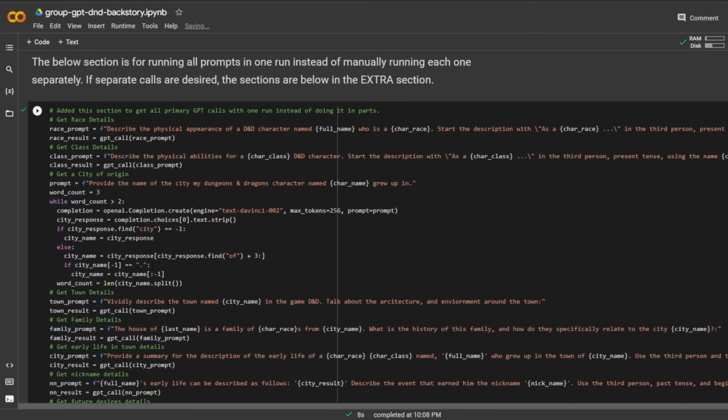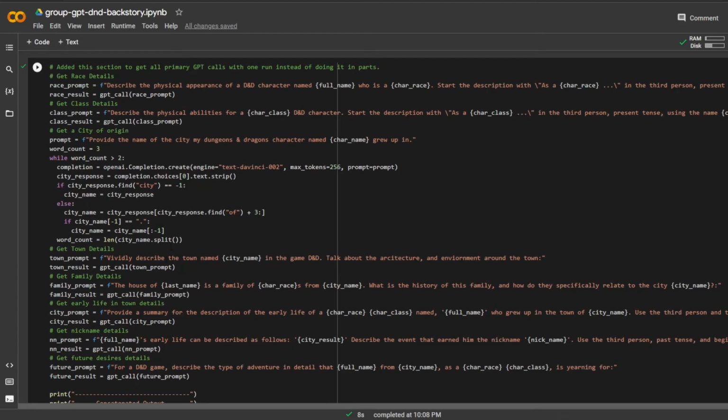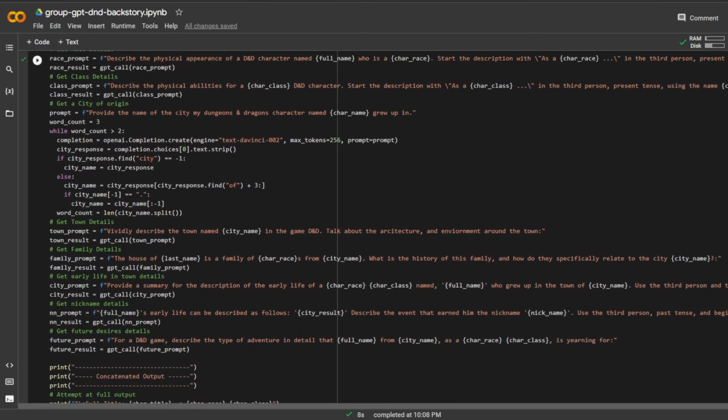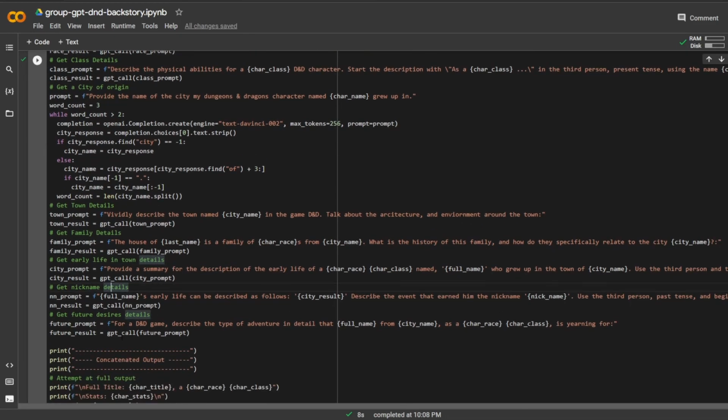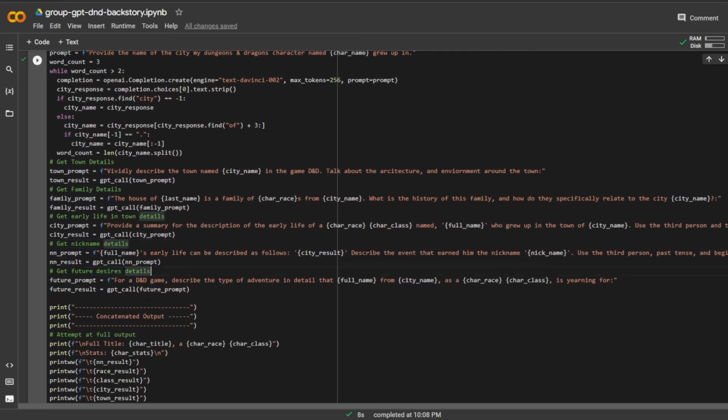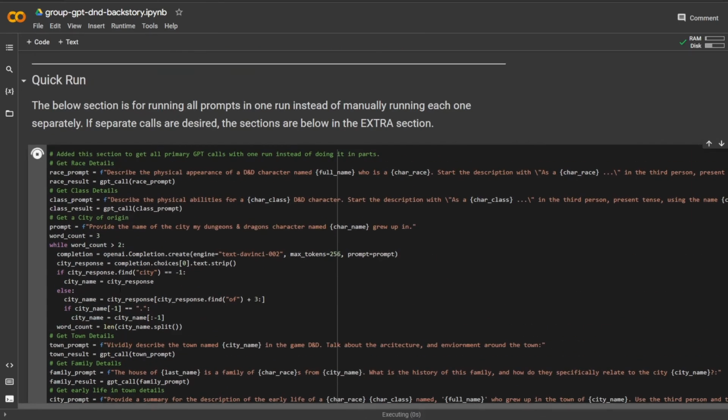So this is where I'm actually interested as a DM making an NPC. I want to know a lot about their city of origin, their family details, their early life, how they got their nickname. That's probably the most fun thing to be able, as a DM, to express to your characters, and then their future desires. So I'm more interested in this concatenated output here. So let's go ahead and run that.